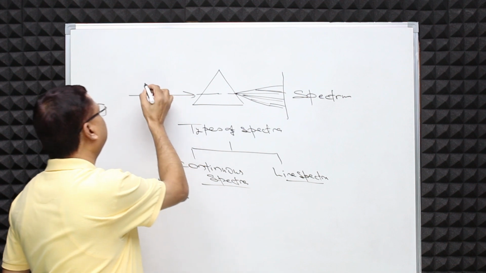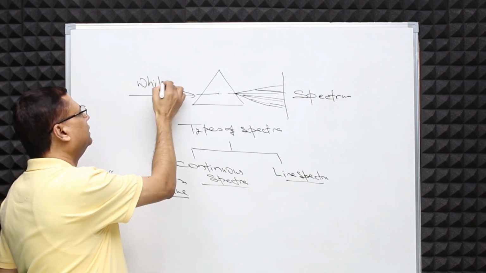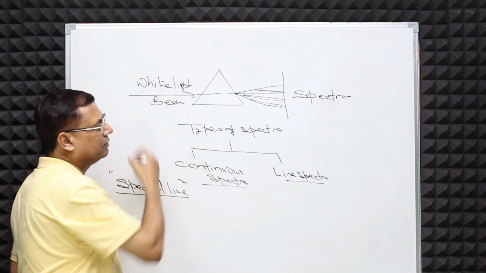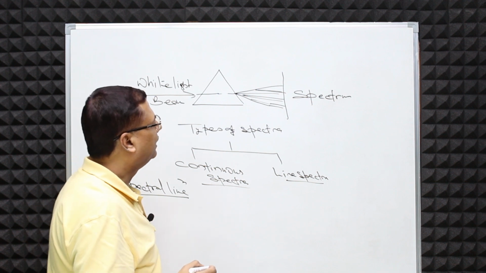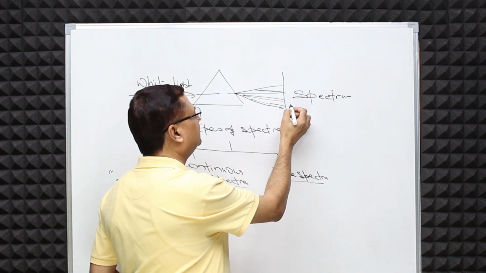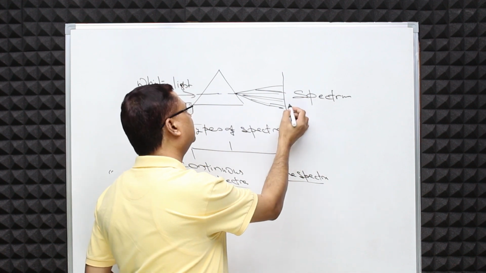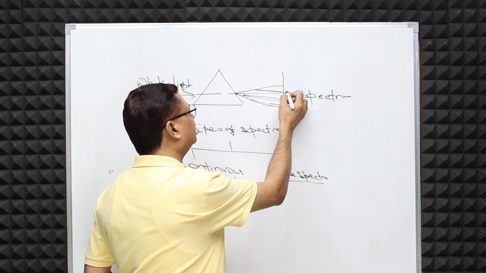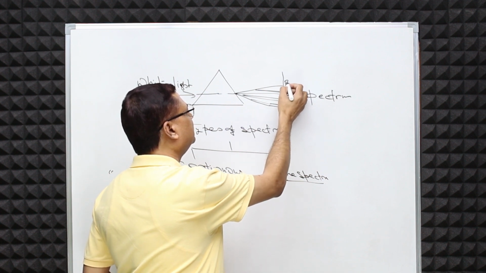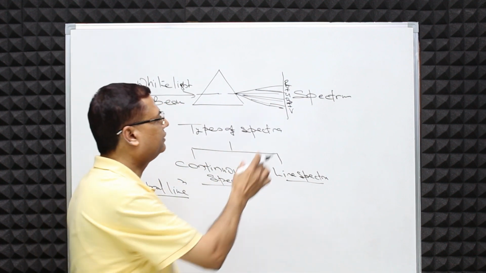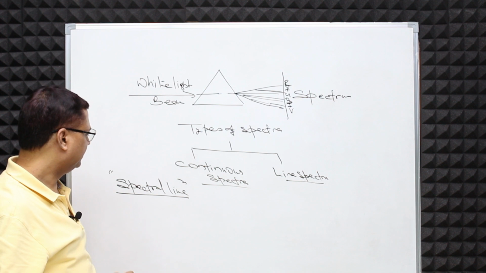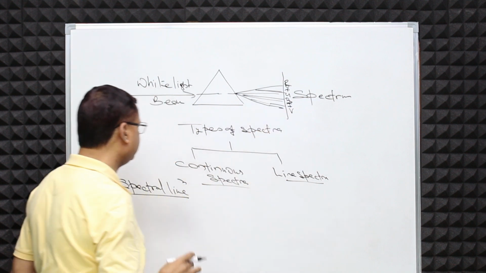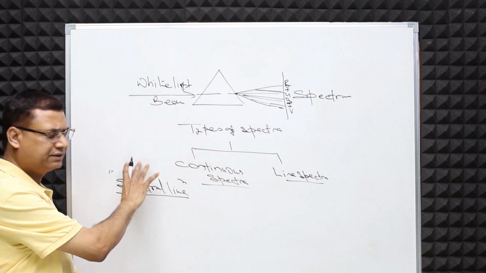Here, if we have a white light beam, we know this white light is made up of 7 colors, starting with violet, then indigo, then blue, then green, then yellow, then orange, and then red. We have 7 colors and we call it VIBGYOR. So these are 7 spectral lines which appear in the white light, and we call them spectral lines.